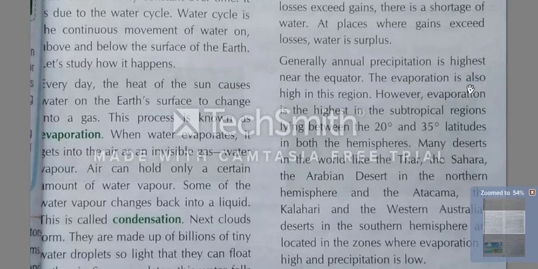The evaporation is also high in this region. In this region, water also converts into water vapor.